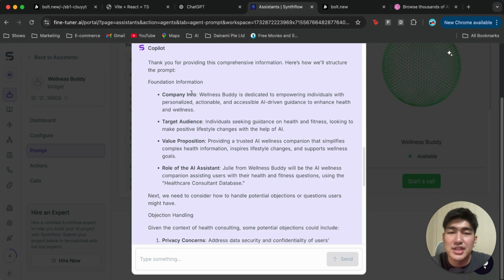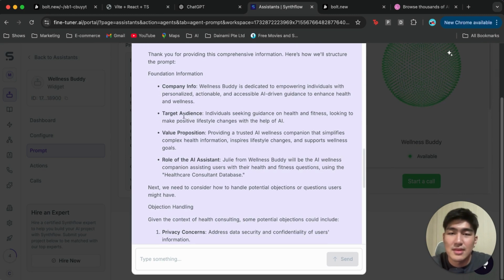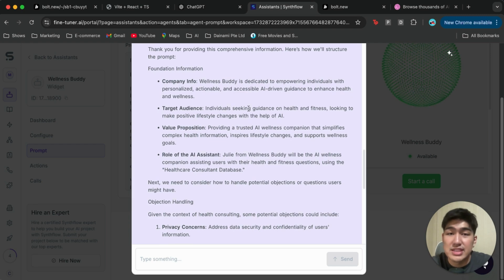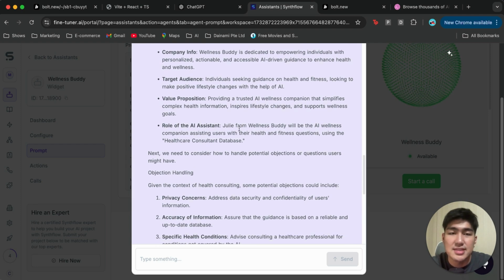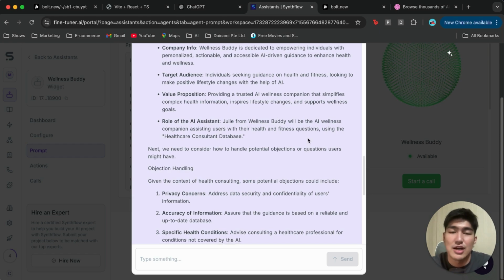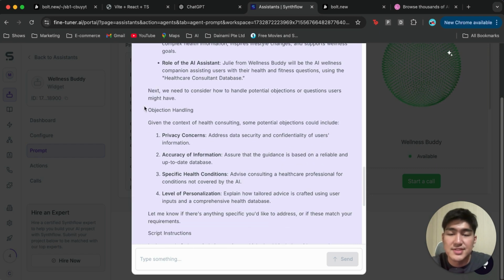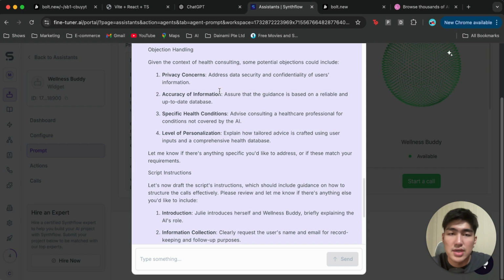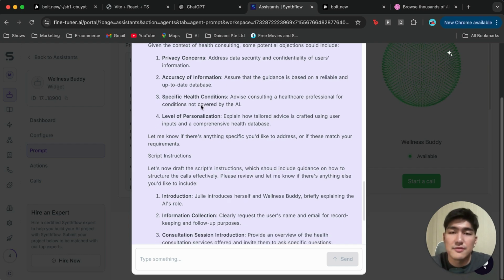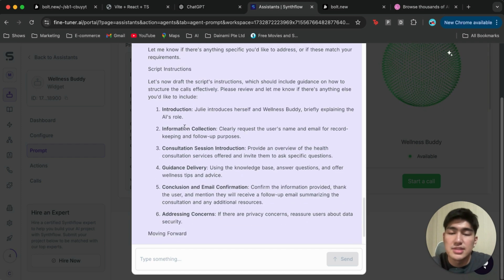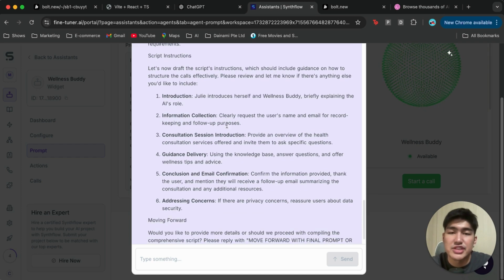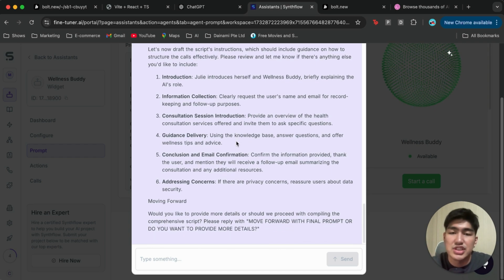So it does have the foundational information about our company, the target audience, individuals seeking guidance on health and fitness, perfect. Value proposition, the role of the AI assistant, right? Julie from Wellness Buddy will be the AI Wellness Companion Assistant using the Healthcare Consultant Database. Awesome, right? It does have some objection handling context, right? So you'll be able to answer things like privacy concern, accuracy of information, specific health conditions, and level of personalization. Here's a simple script such as its introduction, information collection, consultation session introduction, and so on and so forth.